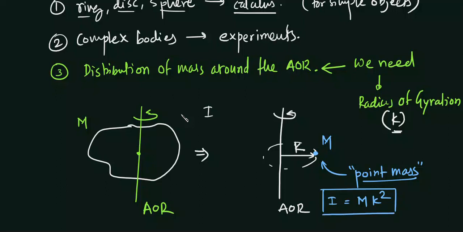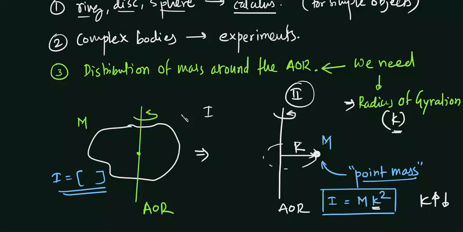Initially the moment of inertia was something found experimentally, and now for better understanding of how the mass is distributed, I am using a term K, the radius of gyration, by converting the whole body into a point mass kept at a distance K. This second picture gives me a better idea about the mass distribution. If this K is larger, the mass is largely distributed.